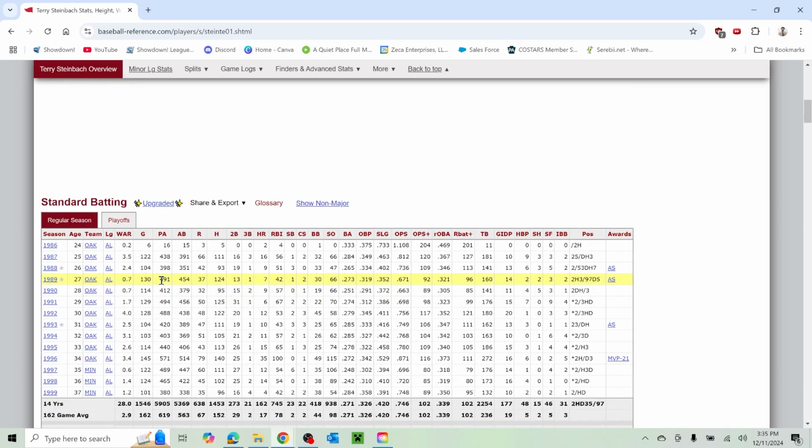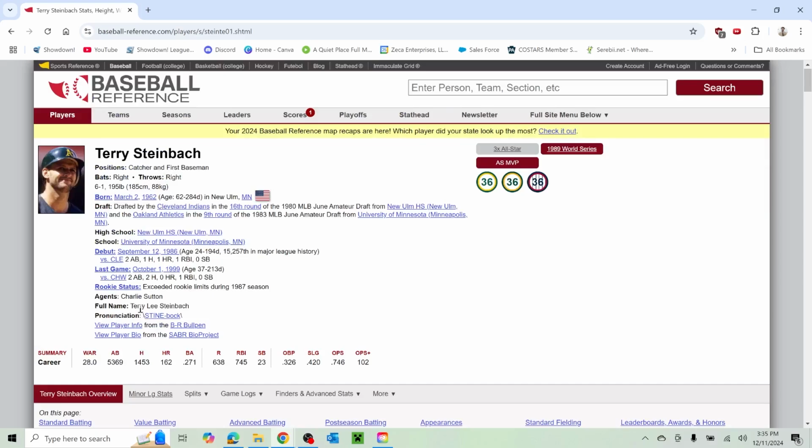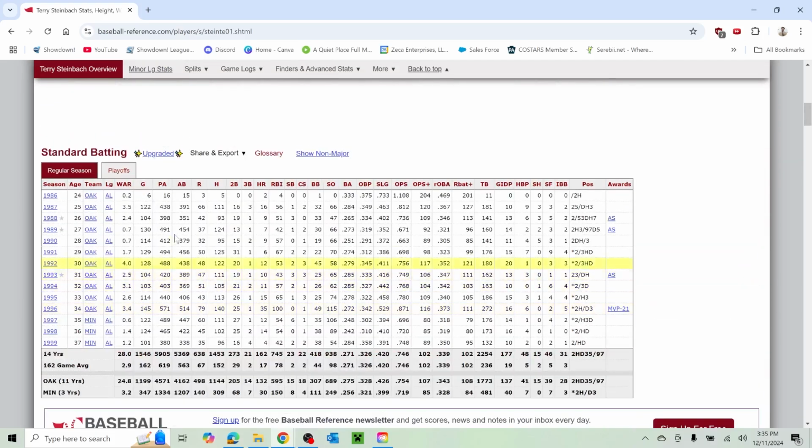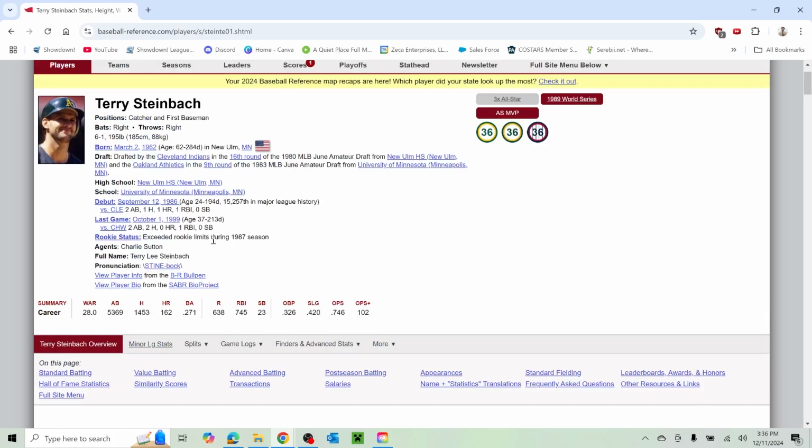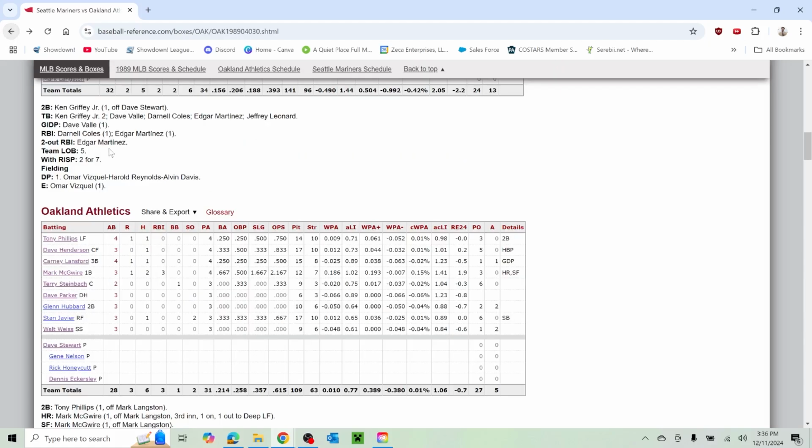That's interesting. Huh. This was definitely not one of his better years, it looks like, too. Maybe it's just a little bit of bias. Oh, look at this. So he's a super utility guy. Catcher, corner infield, outfield. Just did not play any middle infield, it looks like. But still, that's a very valuable type of player. Good career, 162 home runs. 9th round draft pick out of Minnesota.